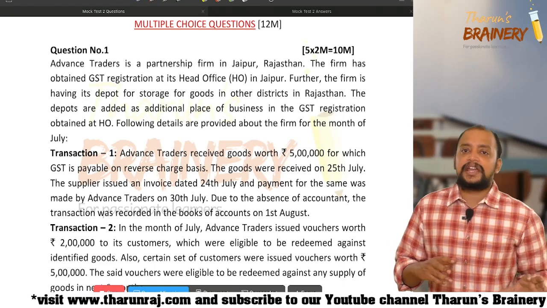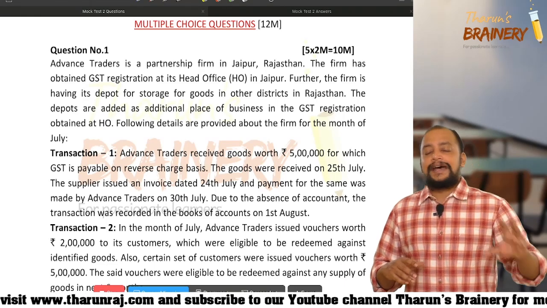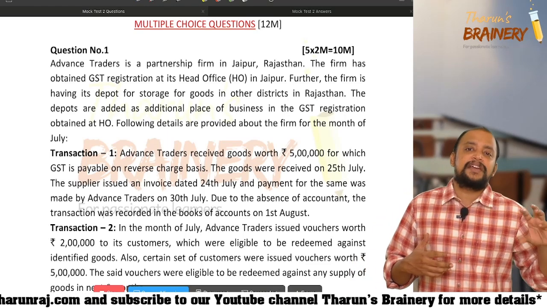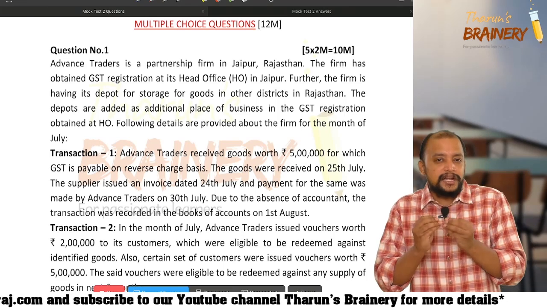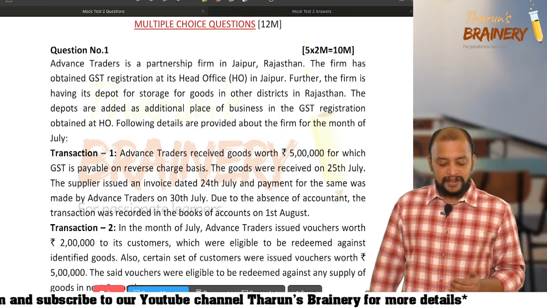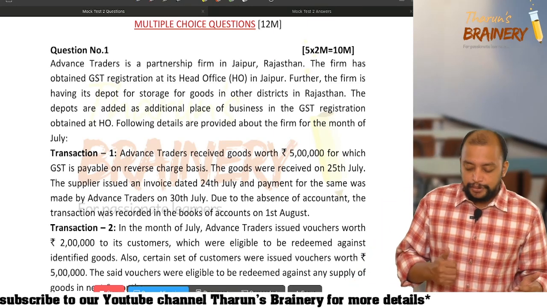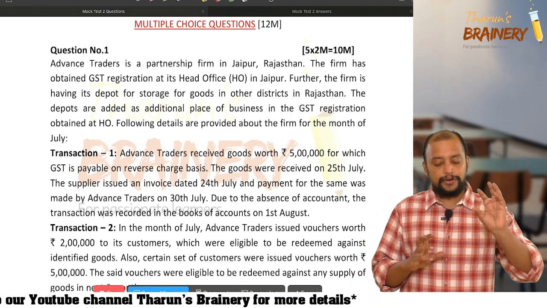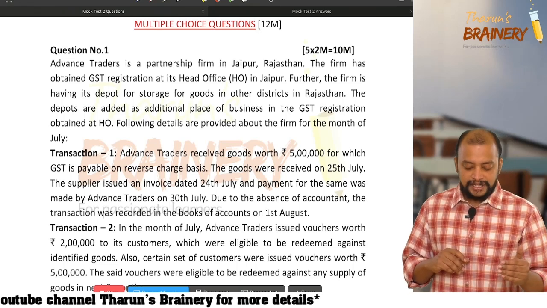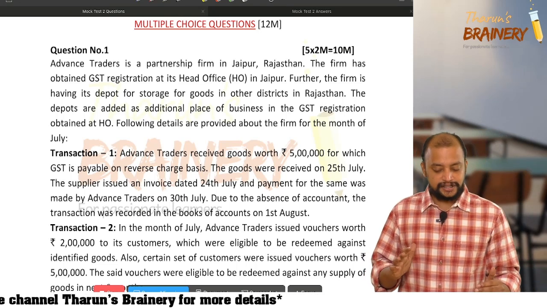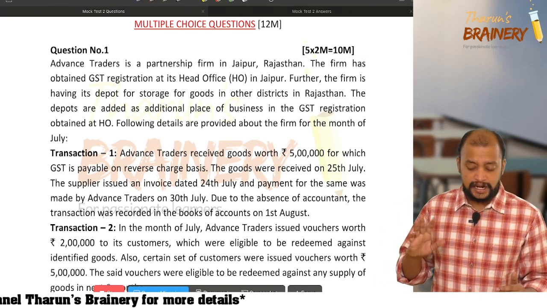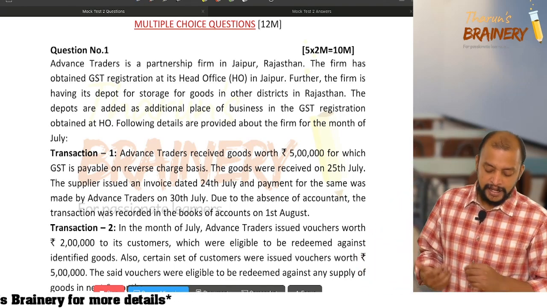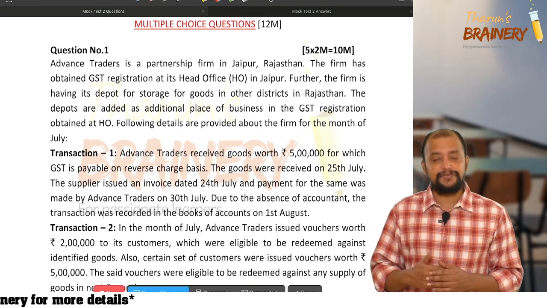First question is an integrated case scenario MCQ question, and it's a pretty decent question. In mock test 1 I gave a simple question, and now in mock test 2 I made it a little difficult. See this. Advanced Traders is a partnership firm in Jaipur, Rajasthan. The firm has obtained GST registration at its head office in Jaipur. So they are located in Rajasthan. Further, the firm has its depot for storage of goods in other districts in Rajasthan. So they are fully operating within Rajasthan. The depots are added as additional places of business in the GST registration obtained at the head office. Following details are provided about the firm for the month of July.